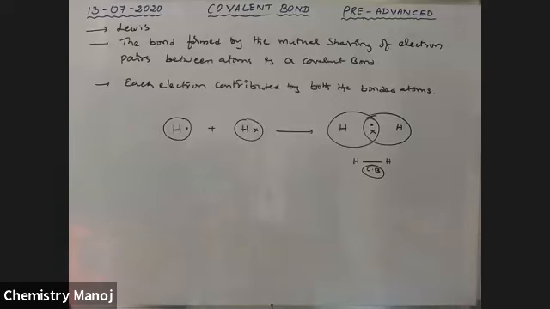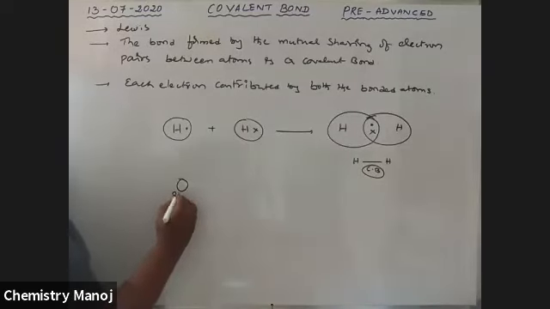How many electron pairs are shared between the two hydrogen atoms? Only one electron pair is shared. That is a single covalent bond. So one electron pair shared between two atoms gives a single covalent bond. So for example, there is oxygen.